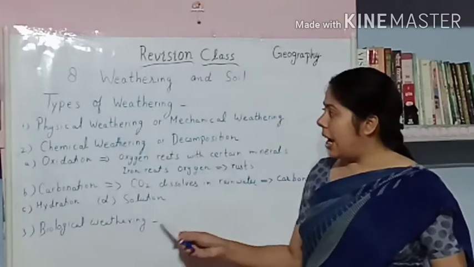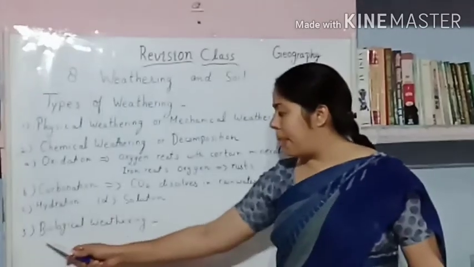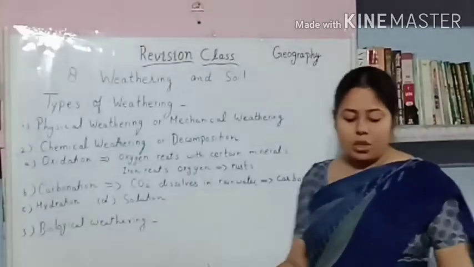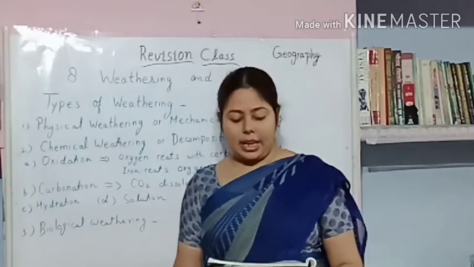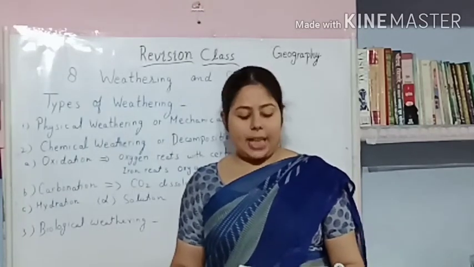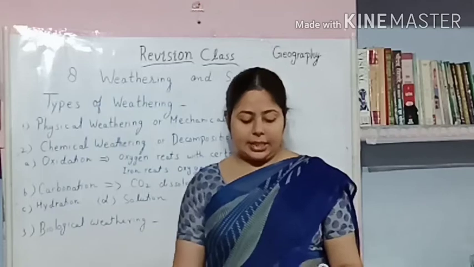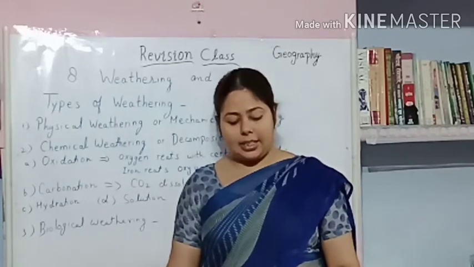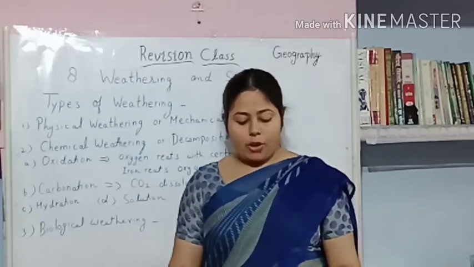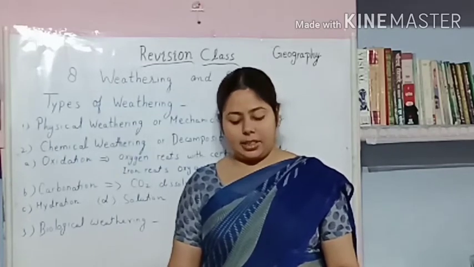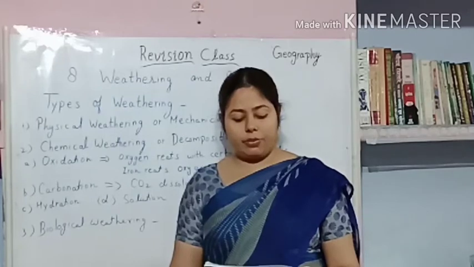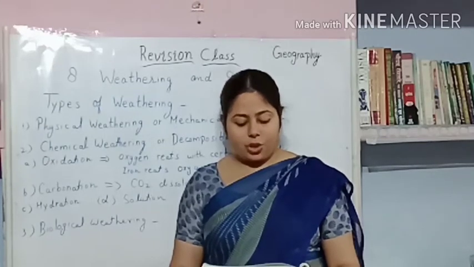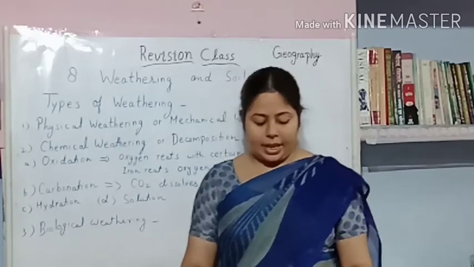And the last type of weathering is biological weathering. Some rocks are also weathered by the action of plants, animals and human beings. This type of weathering may be both physical as well as chemical. Roots of plants growing in the cracks and joints of rocks widen the gaps. These rocks often break up.